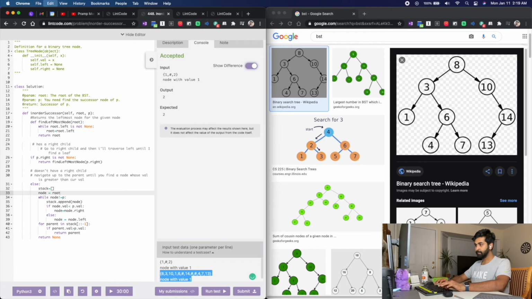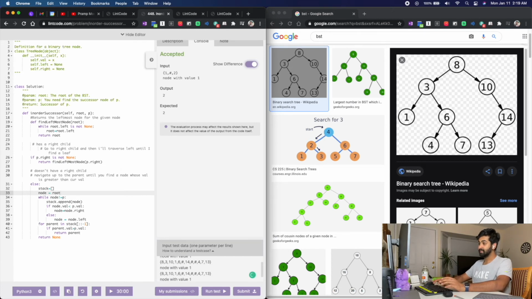And I'll take the same tree and give different cases because it makes life easier. What if it is 1, 3 is a similar case to 4, 6. What if it's 6, right? So 6, and I have 7. These are different scenarios, right? So 1, 3 is similar to 13, 14. What if it's a root node?